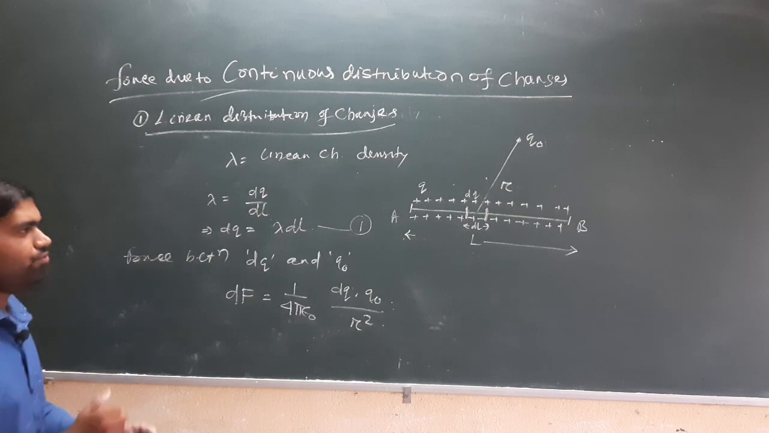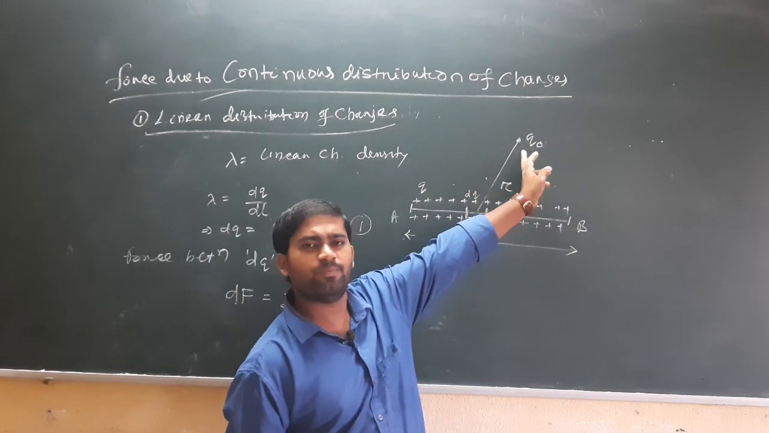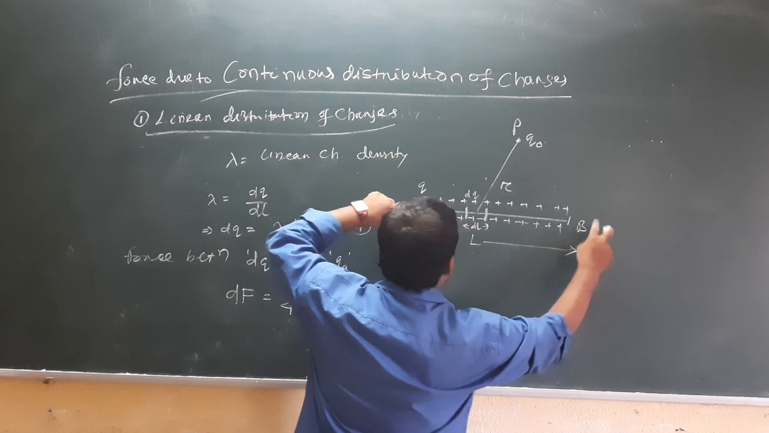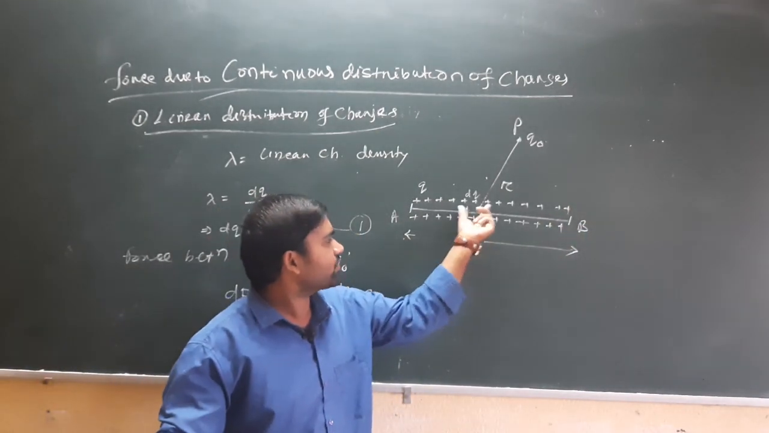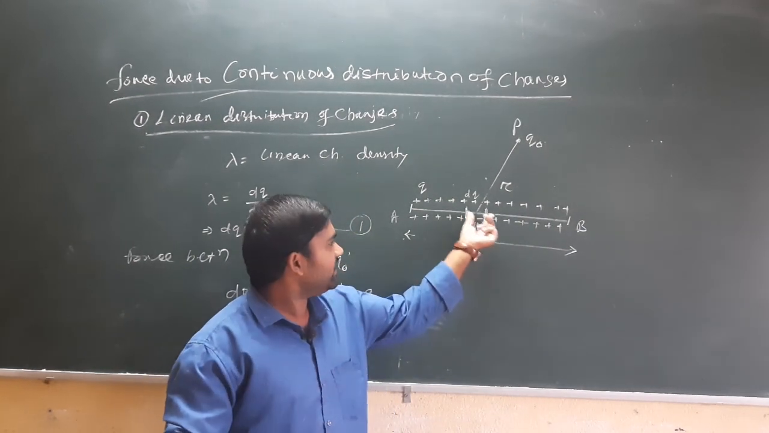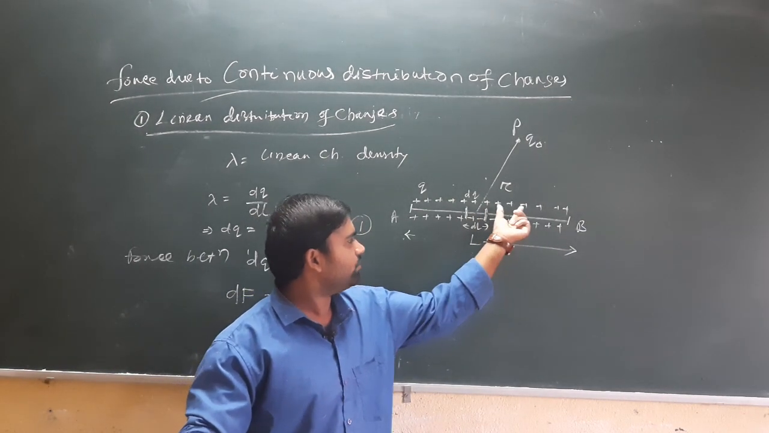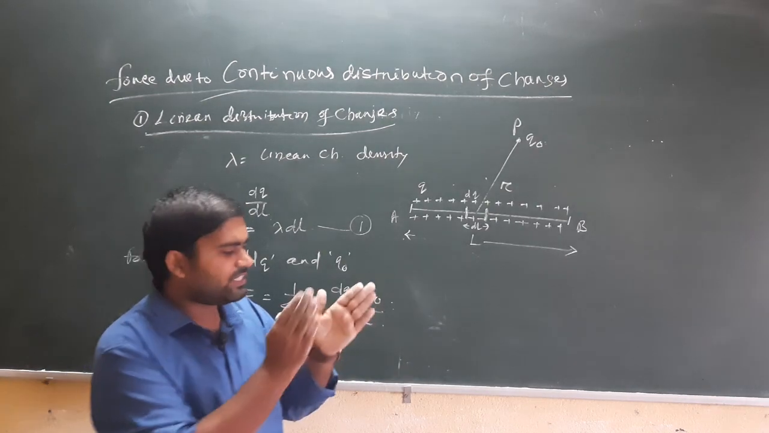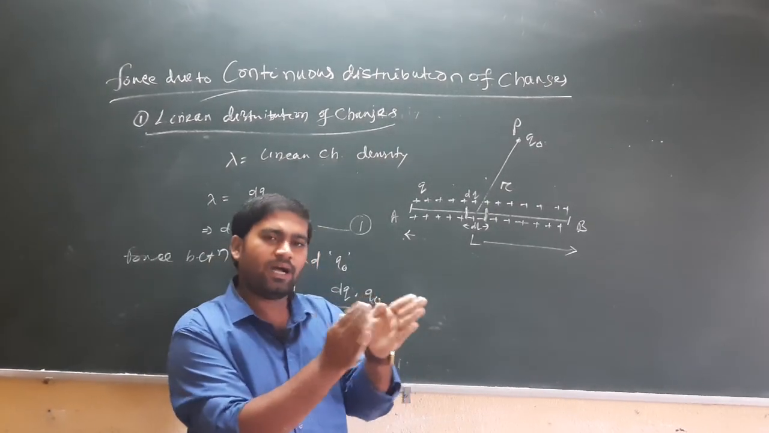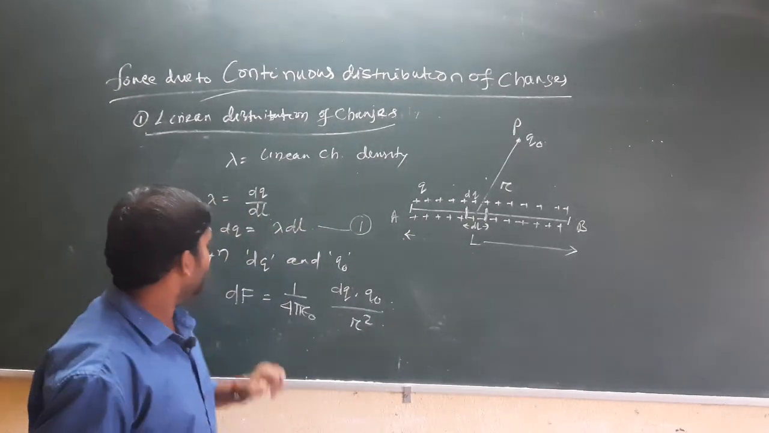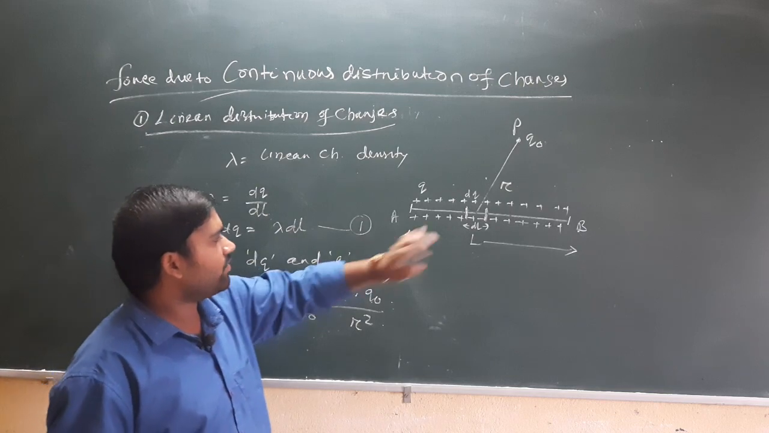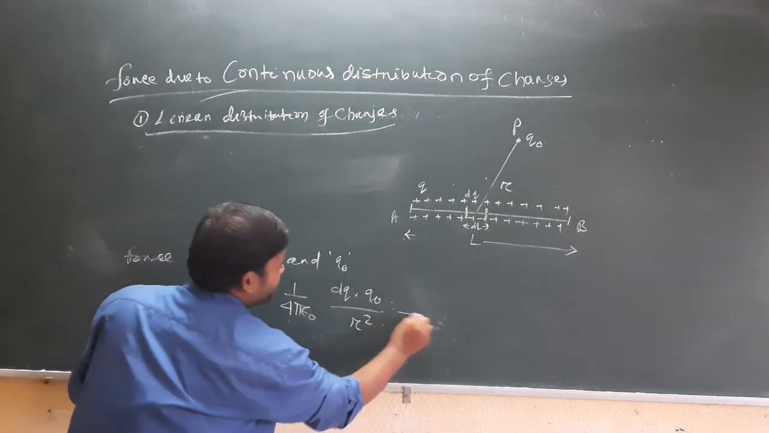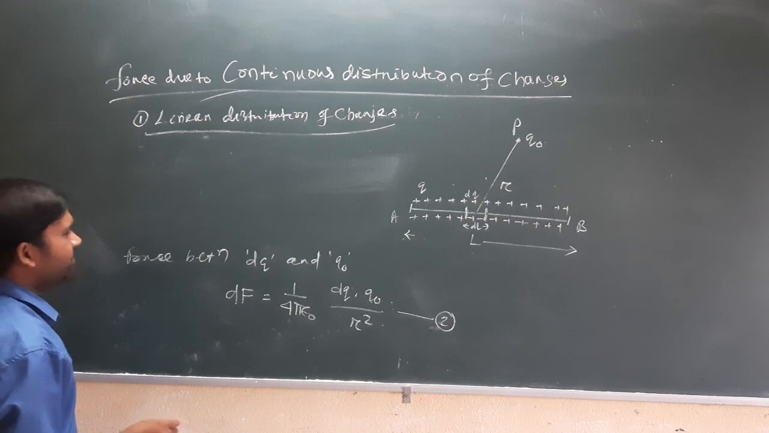So what is the total force on q naught? Here we have to measure the net force on q naught because of the total charge on length L. If dq is continuously distributed, this one is dq, another one is dq, another one is dq over a long range, and if we divide that length L into a large number of dLs, then the net force on q naught because of the total charge will be obtained by integrating this result. So what is the net force?